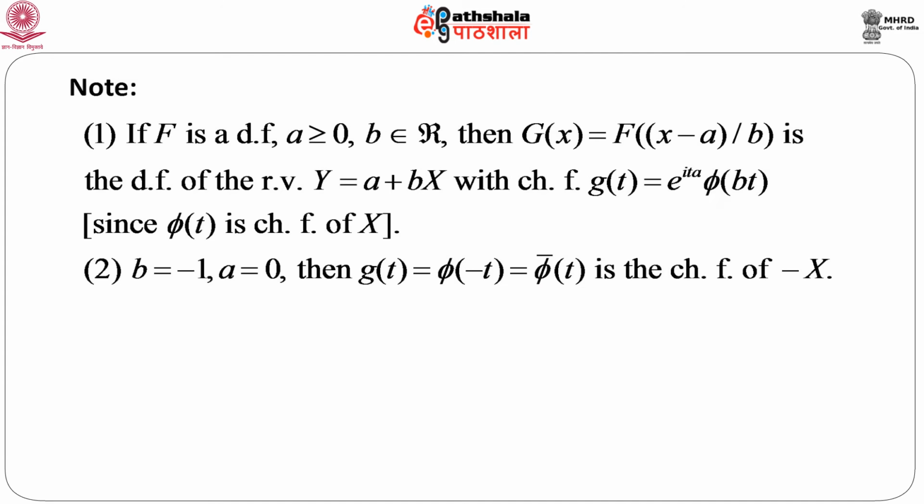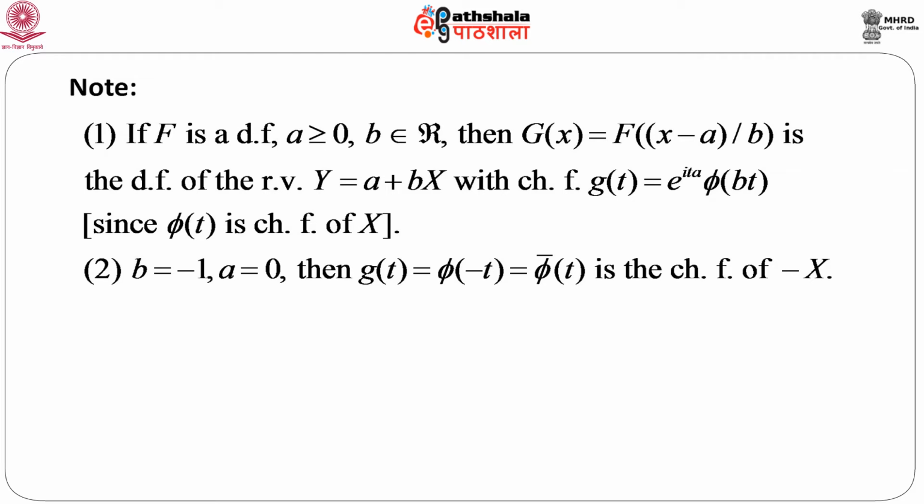A small couple of notes: if capital F is a distribution function and a is greater than or equal to 0, or b belongs to the real line, then g(x) equals capital F of (x minus a) over b is the distribution function of the random variable y equals a plus b x. In fact, this is actually true for any a. If a is any number on the real line, this will also hold.